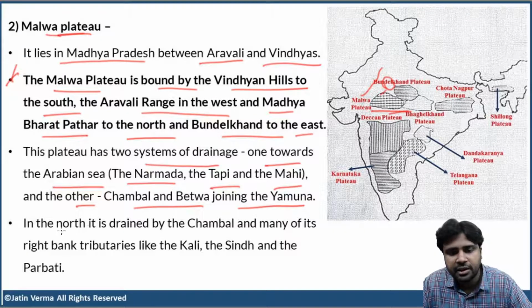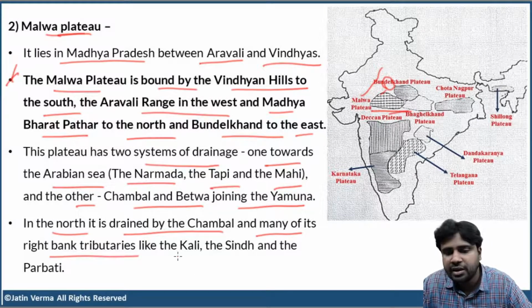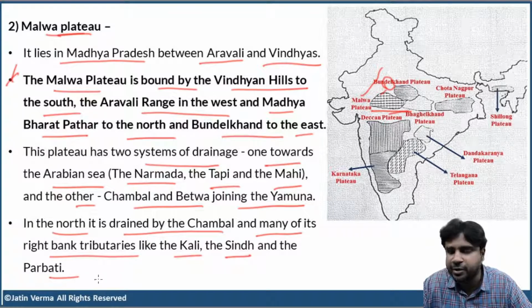Now, the northern part is drained by the Chambal and many of its right bank tributaries, like Kali, Sindh and Parvati. Just look at this point here. There are two drainage systems in the Malwa Plateau. One drainage system flows towards the Arabian Sea. What is that? Narmada, Tapi and Mahi. These three rivers. The other drainage system, Chambal and Betwa, join the Yamuna.